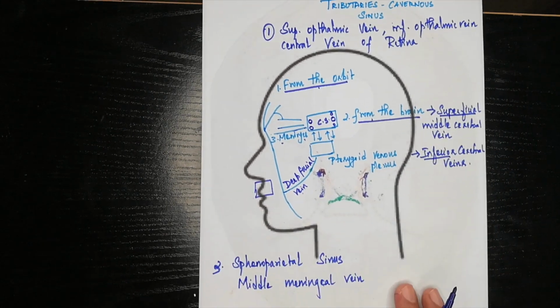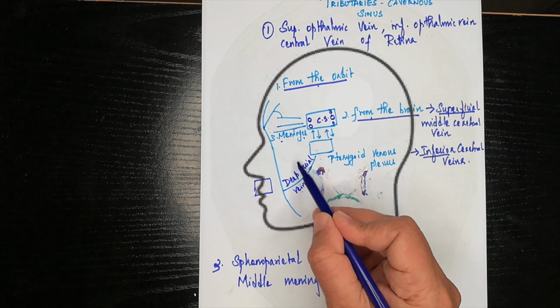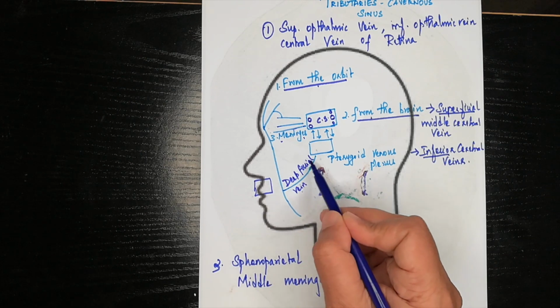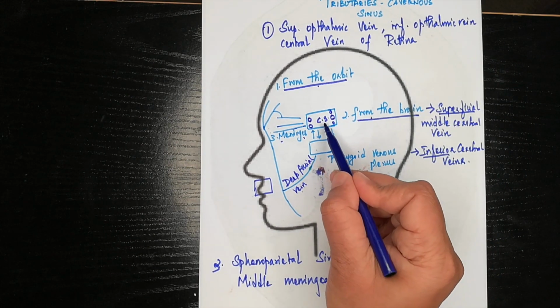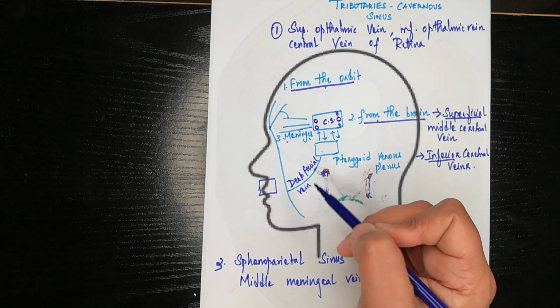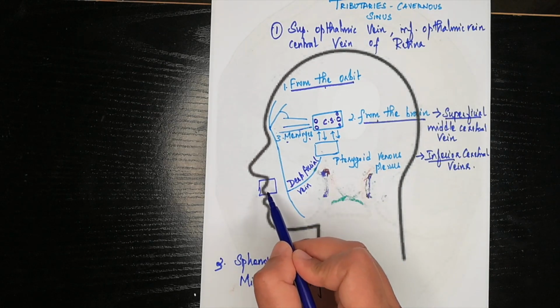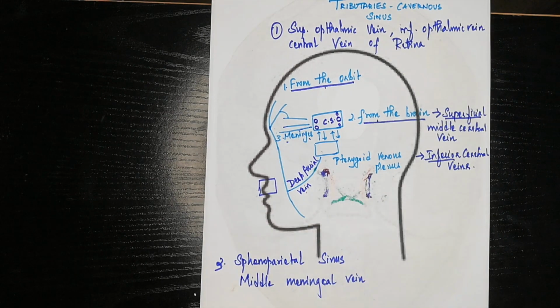Please remember this point. Okay, so from the facial vein to the deep facial vein, if there is any infection, the communication is here to the pterygoid venous plexus, and the pterygoid venous plexus has communication with the cavernous sinus. So that is why this area, when infected, is considered to be the dangerous area of the face, leading to cavernous sinus thrombosis.